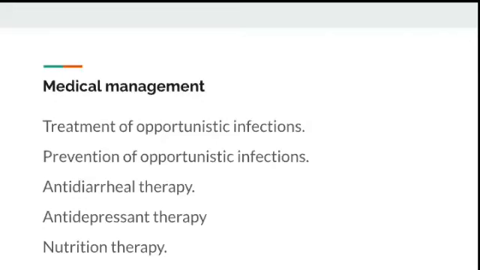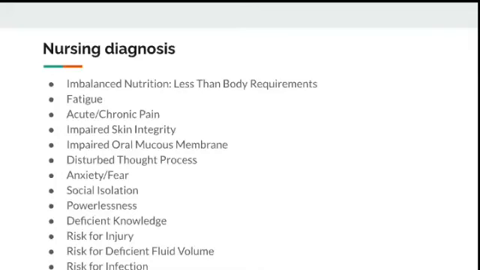The medical management includes treatment of opportunistic infection. You have to treat the current problem in the patient. So when the patient comes to the hospital with a problem, you should identify it. Mostly the patient comes with pneumonia or any other opportunistic infection. So you have to treat the opportunistic infection. Prevention of opportunistic infection: we have to prevent the patient from recurring opportunistic infection. Antidiarrheal therapy, antidepressant therapy and nutrition therapy. And the patient should be on antiretroviral drugs to decrease the signs and symptoms of HIV.